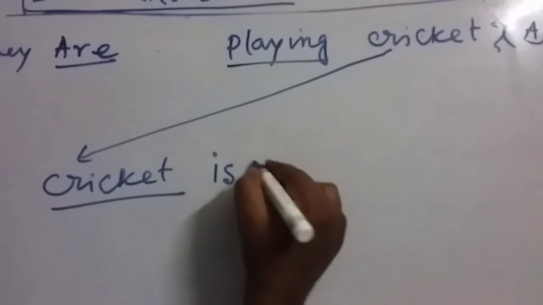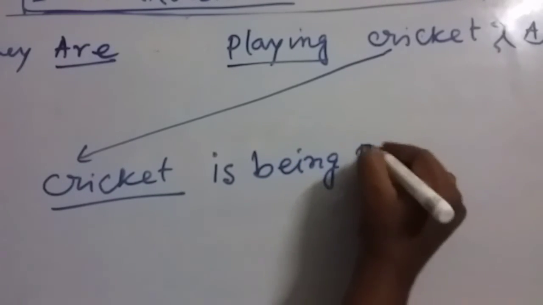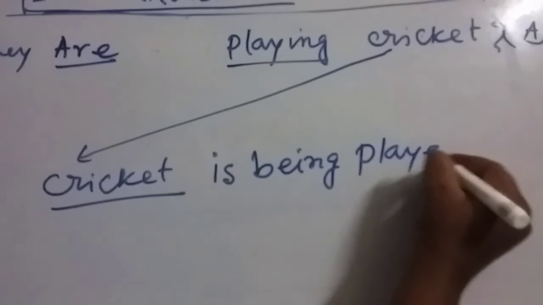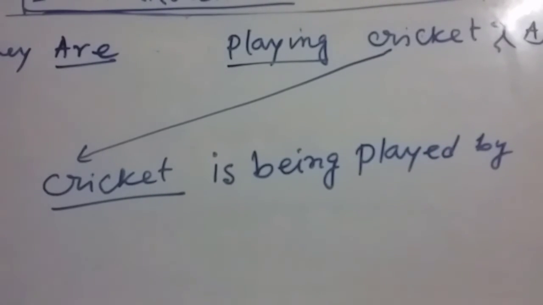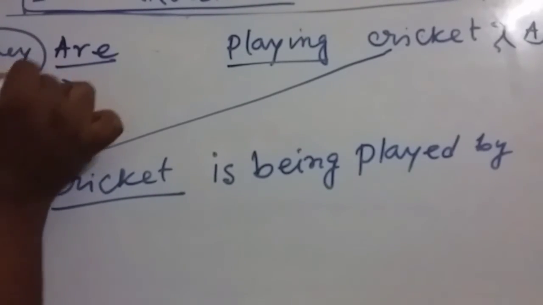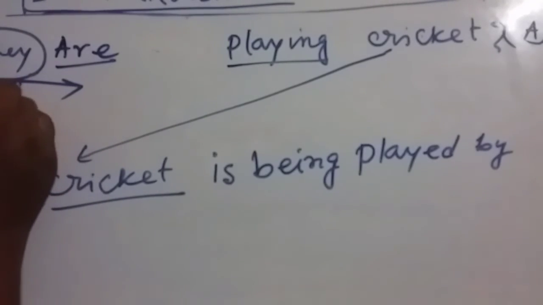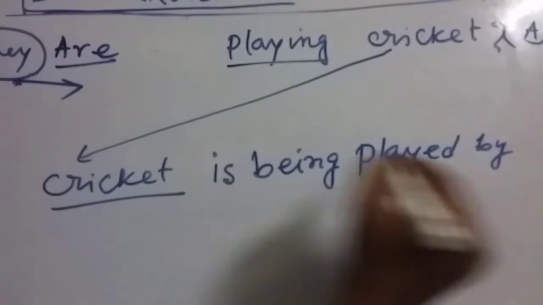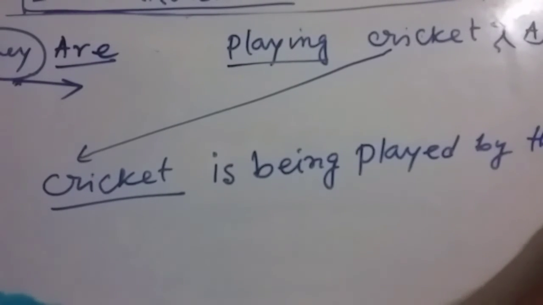As it is continuous tense, you have to write down being, then the V3, then by, then the new object, that means the subject they. It is the subjective form and we are using this term as the object, so we have to use the objective form of this one, that is them. It became passive, but think about it, the structure is in positive form or affirmative form.